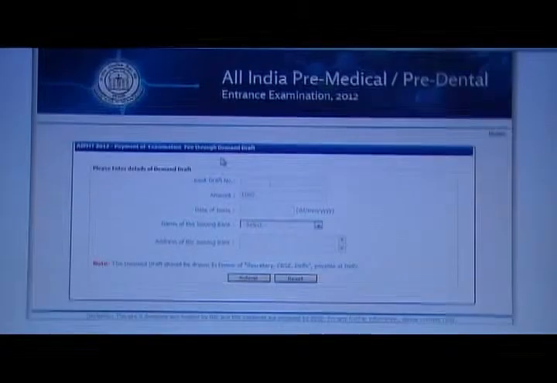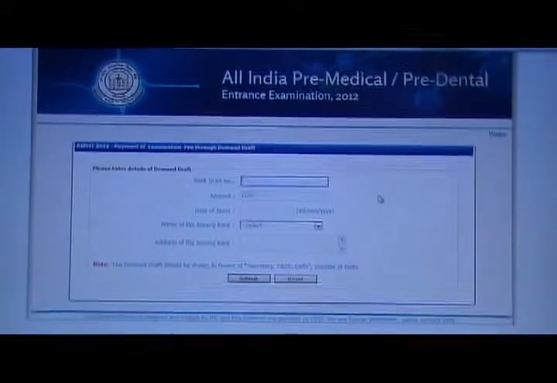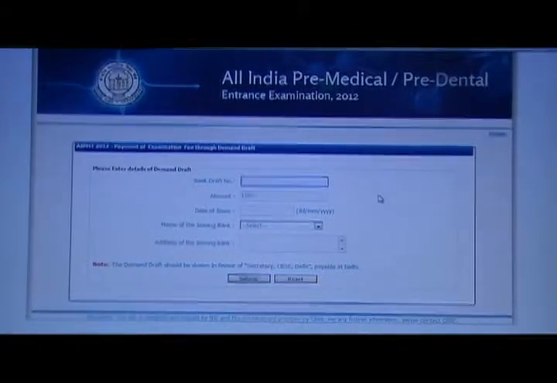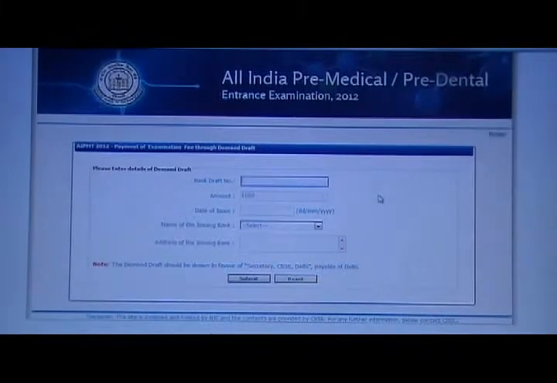Once you have submitted, the next page will open where it will ask you the demand draft number. You need to mention the demand draft number. The demand draft number might be available at the bottom of your demand draft. So my demand draft number is 897456. I got it from the State Bank of India.